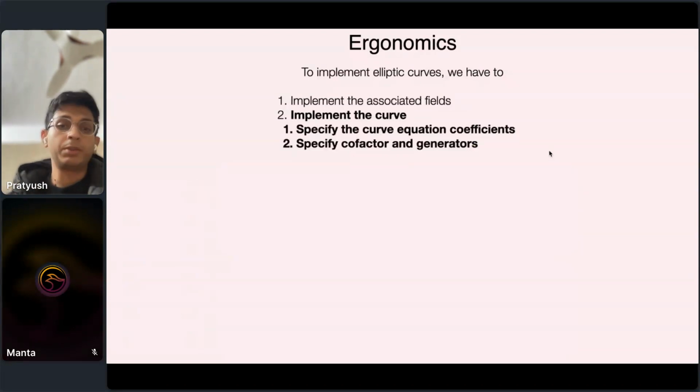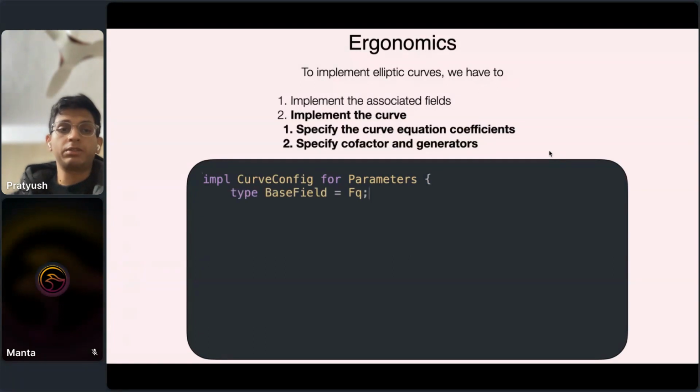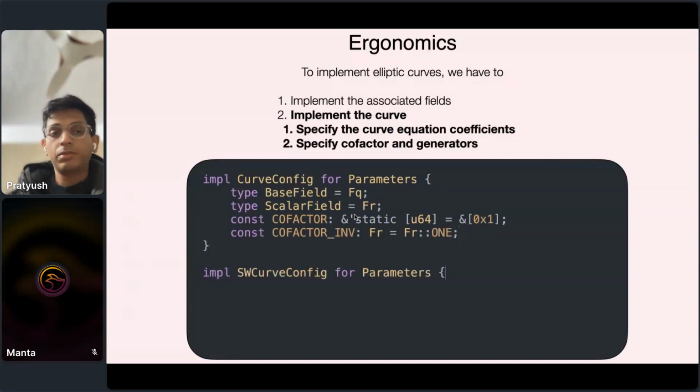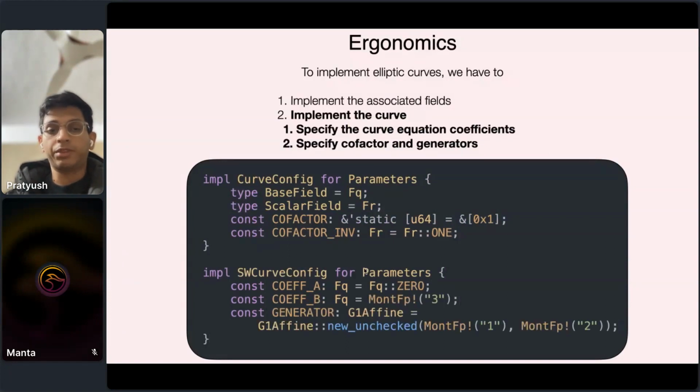Okay, so how do we now implement the curve itself? Again, it requires just specifying what the base field and scalar field of the curve are. Then we specify the cofactor and some additional information. And finally, we specify the coefficients, which are just 0 and 3 in this case. And then we specify the generator, and then we're done. Basically, in the previous code block, that's all it takes to specify a new elliptic curve in Arkworks, right? And you can see this in recent PRs in our libraries, where we implemented new curves like secp256k1 with just a few lines of code. Okay.